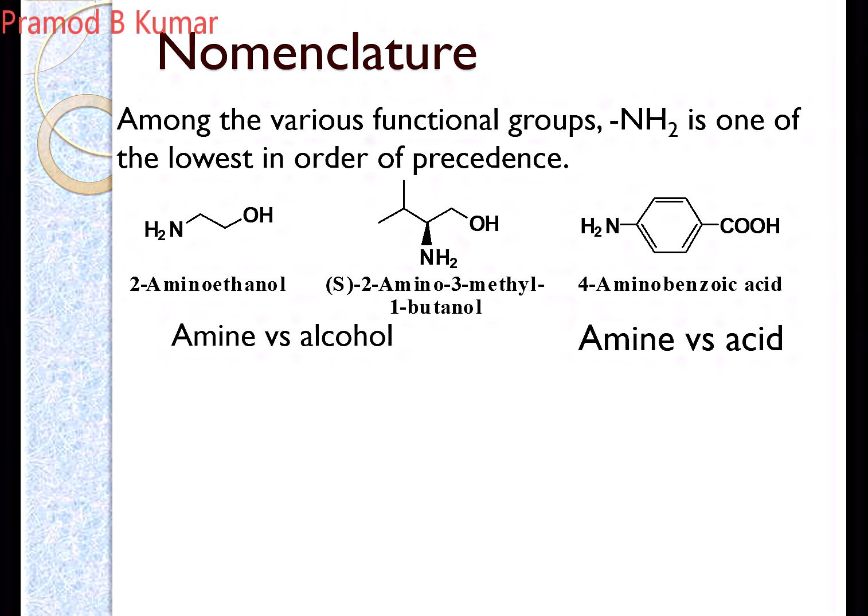Similarly, take the example of an amino acid and a carboxylic acid: carboxylic acid is given more priority than the amino group. So these are very important things to be remembered whenever you are writing the name of a compound, to know which group has to be given more priority. This is known as priority. So you know that the amino group is given the least priority, whereas the alcohol and carboxylic acid groups are given more priority in nomenclature. Okay, please recollect these things, very important.